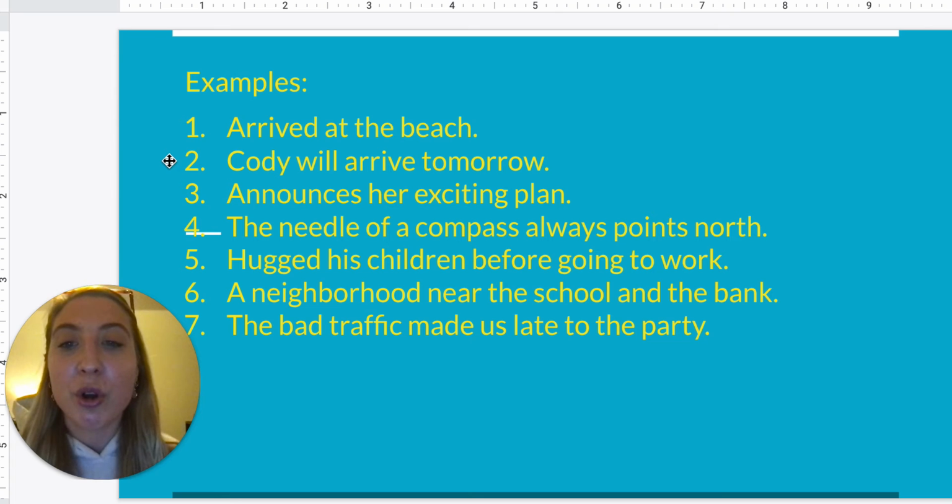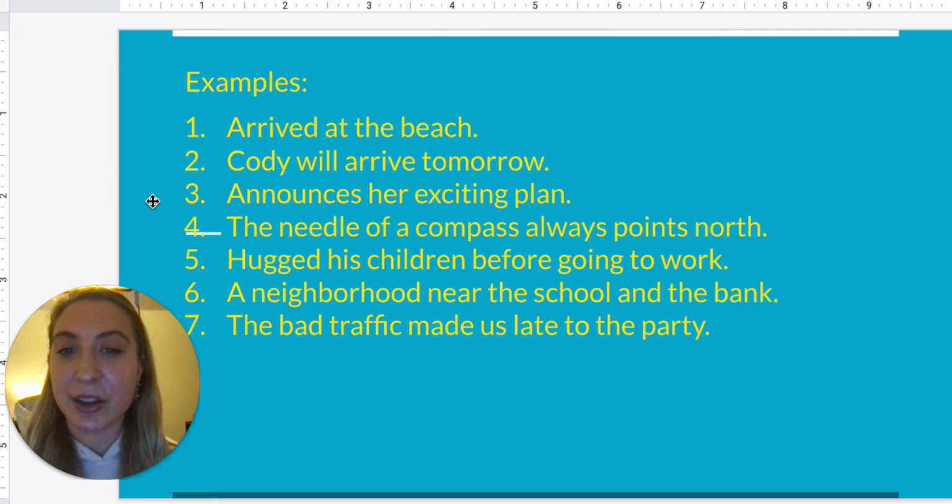Number 2, Cody will arrive tomorrow. So we're going to ask the question, who is this sentence about? It's about Cody. Now, so we have the subject, we need to make sure we have a verb to make sure it's a complete sentence. What is Cody going to be doing? He will arrive. So we have a subject and a verb, which means this is going to be a complete sentence.